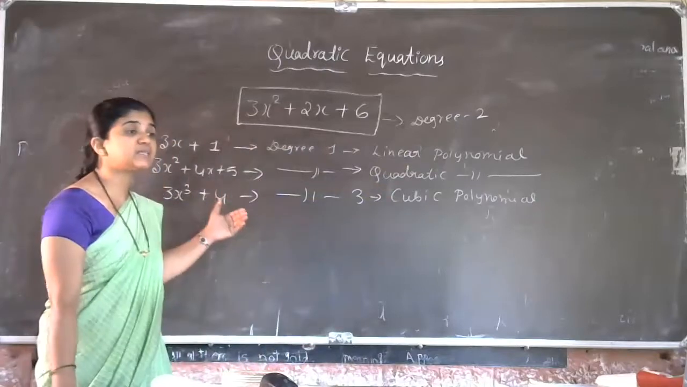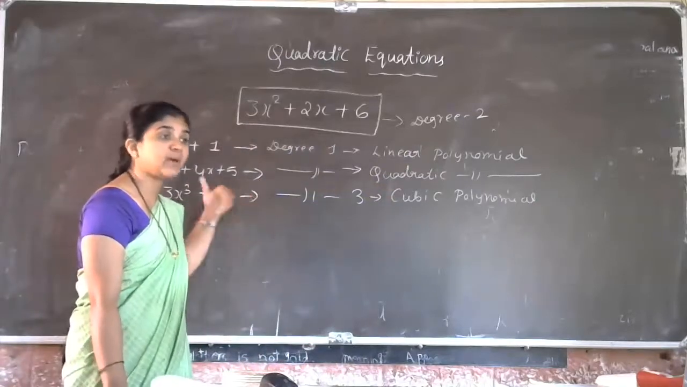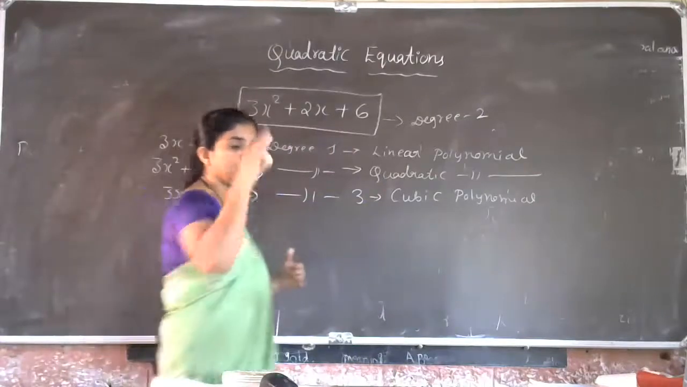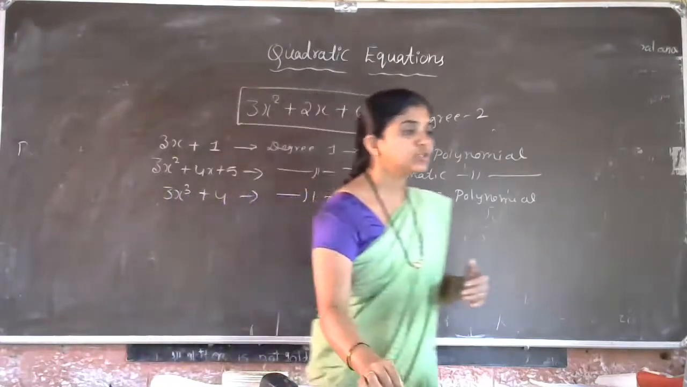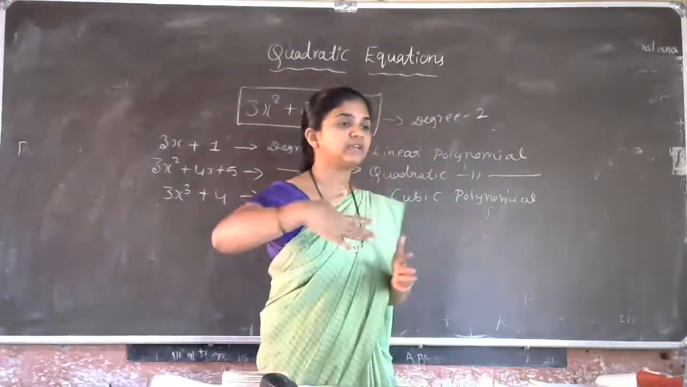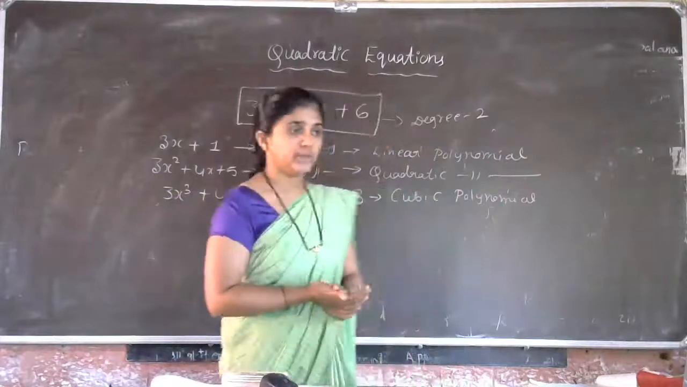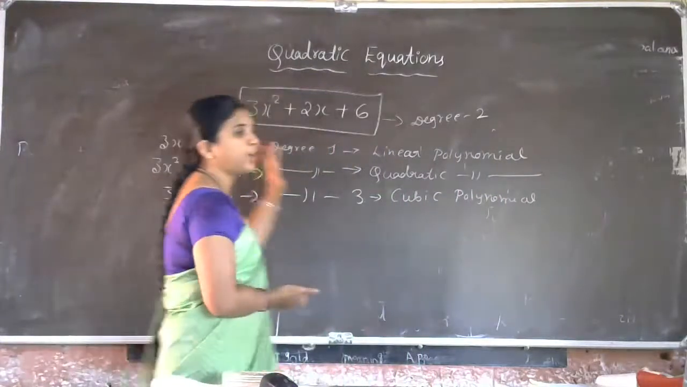If the degree is 4, then we call it a biquadratic polynomial. Like that, next the 5th degree polynomial, the 6th degree polynomial. So we can get the classification on the basis of the degree of the polynomial. Okay, so now this is a polynomial.